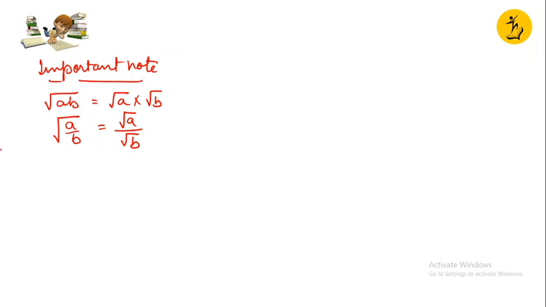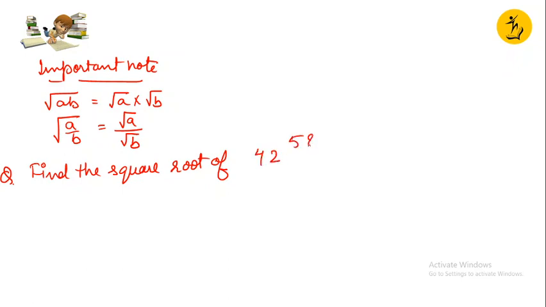So let me take an example. If something like this is given, we are supposed to find the square root of 42,583 upon 1369. Right? So this is in mixed fraction.